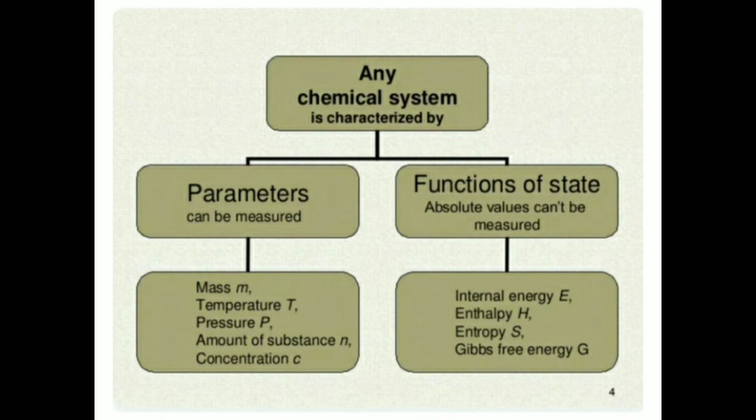Absolute value can't be measured: internal energy E, enthalpy H, entropy S, Gibbs free energy G.